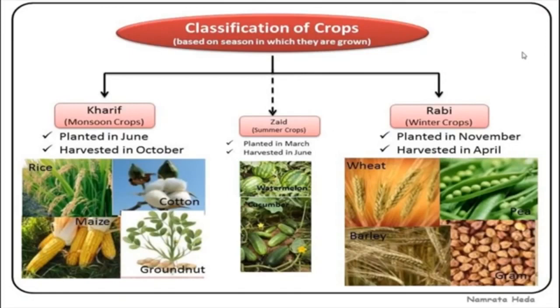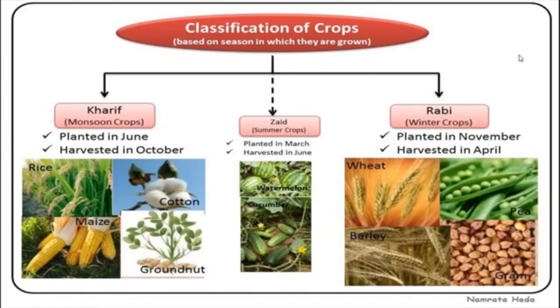Important crops grown during this season are paddy, maize, jowar, bajra, tur dal, moong, urad, cotton, jute, groundnut and soybean. Kharif crops are planted in June and harvested in October. Some examples: rice, paddy, maize, cotton, groundnut, jowar and bajra. These are also very important Kharif crops.